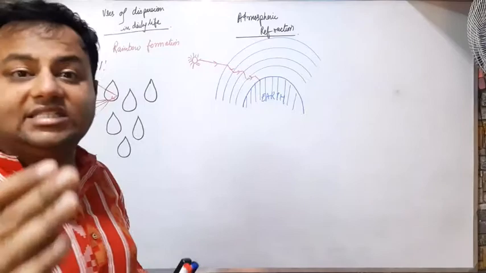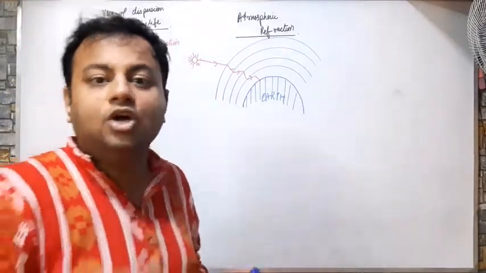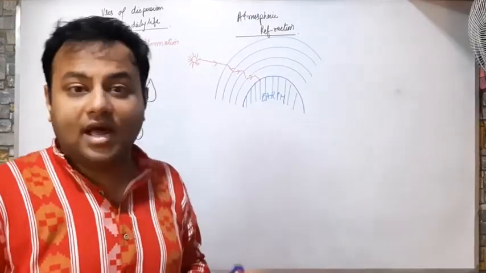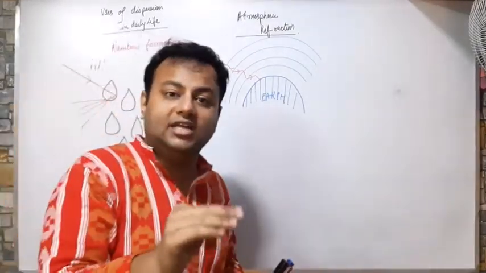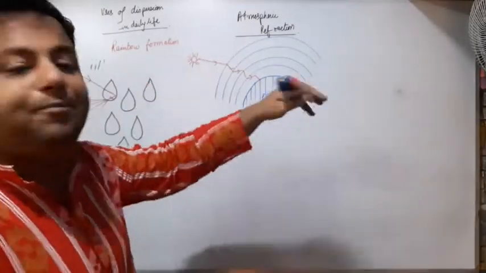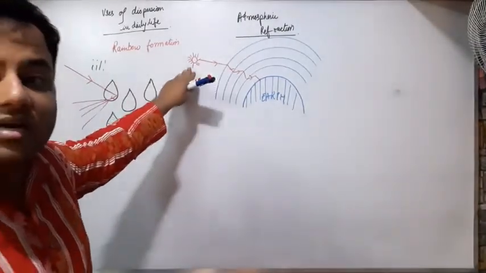So whenever the light is traveling from higher density to lower density, it will move away from the normal. When the light is traveling from a lower density to a higher density, it will bend towards the normal. So there will be a broken path of light to reach earth when the light comes from outer space.